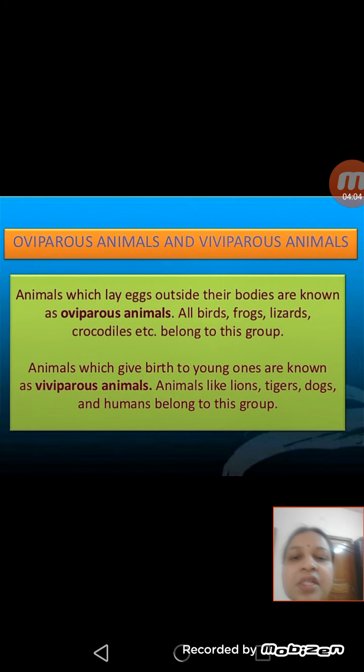Now oviparous animals and viviparous animals. There are two terms given in your books, oviparous and viviparous. Animals which lay eggs are called oviparous animals. All the birds, frogs, lizards, crocodiles belong to this group. In the same way, animals which give birth to young ones are called viviparous animals. We human beings are viviparous. Animals like lions, tigers, dogs and humans belong to the viviparous animals. So according to the method of production of young ones, we can classify organisms into oviparous and viviparous animals.